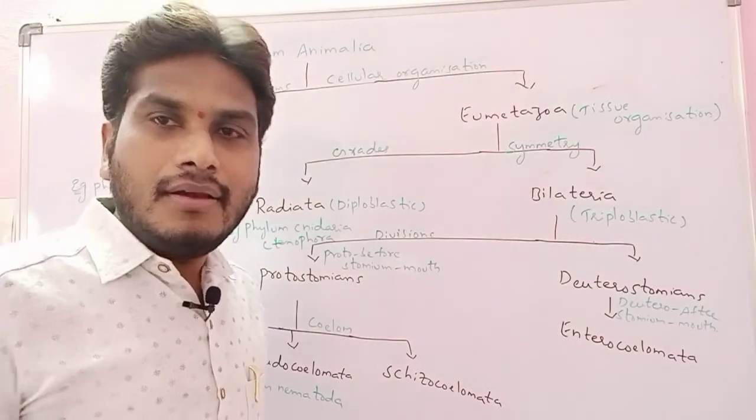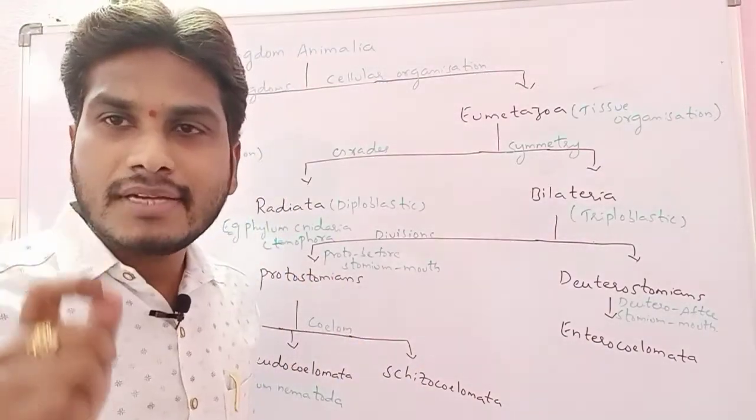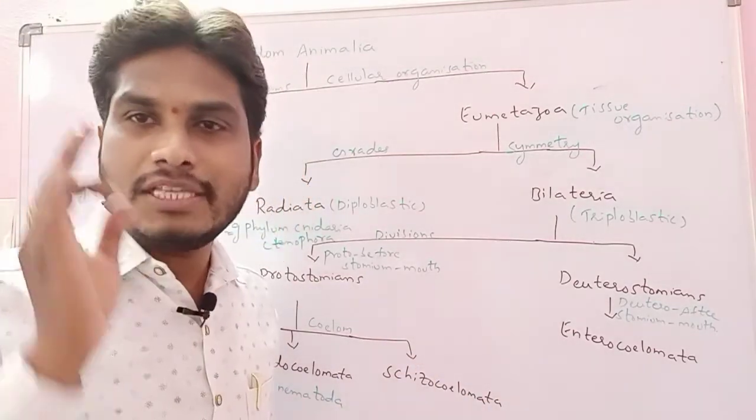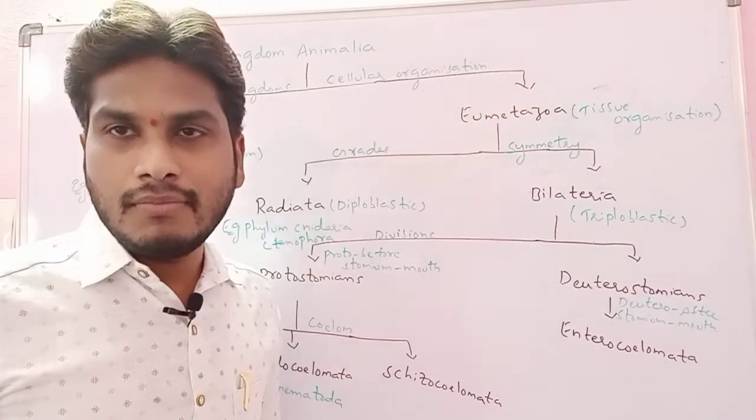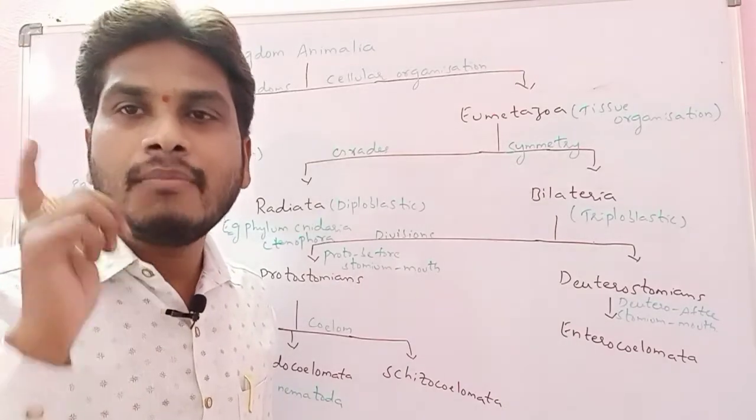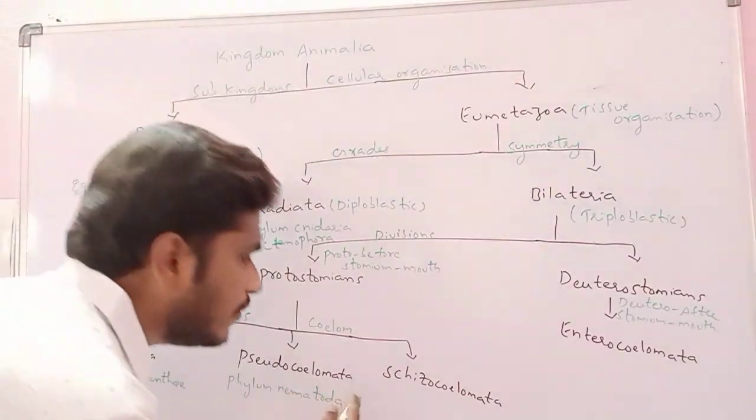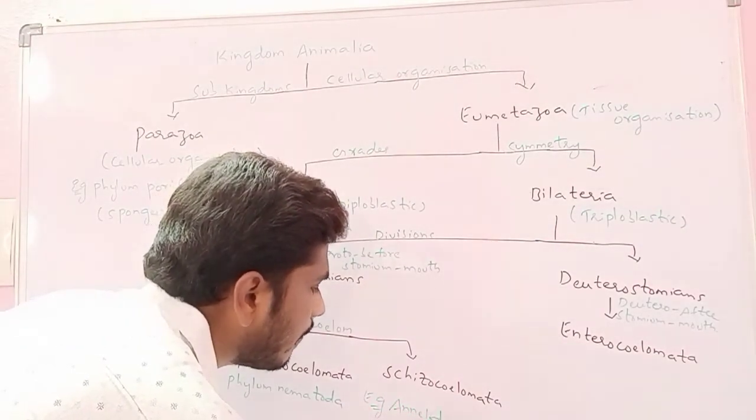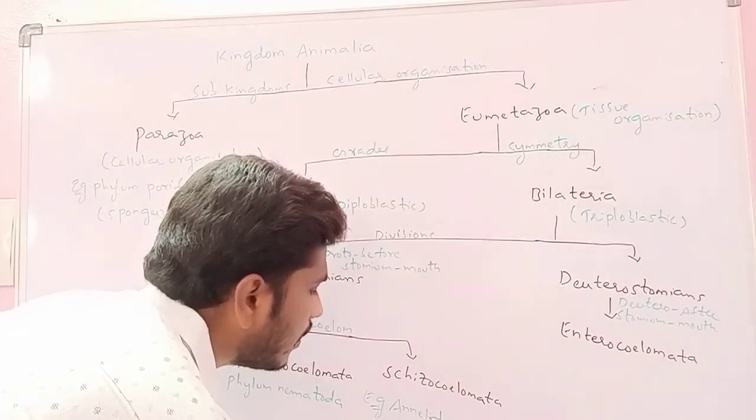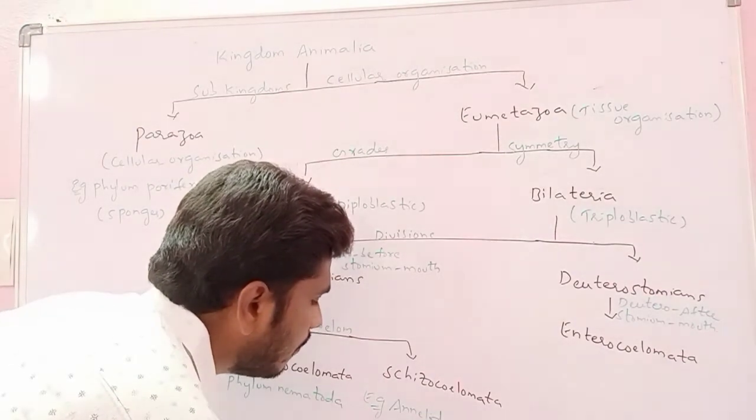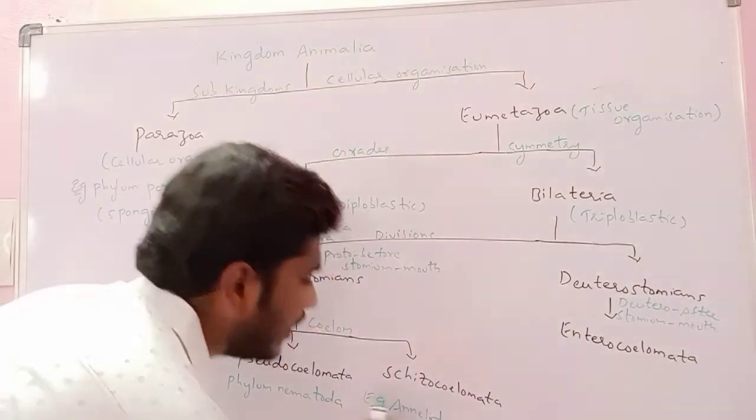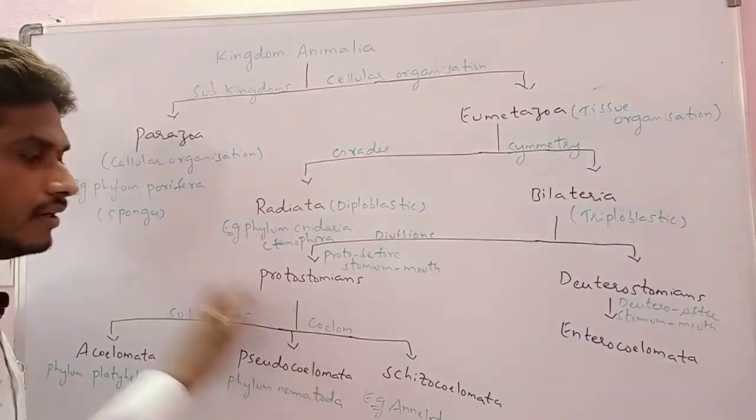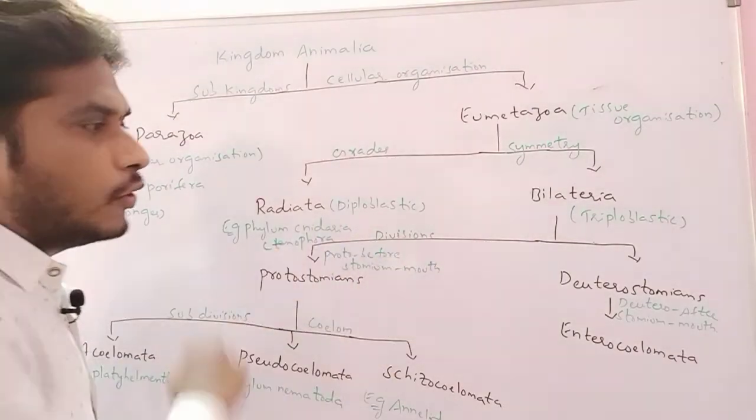Then Schizocoelomata, which have a true coelom. In these organisms the schizocoelom is formed by the splitting of the mesoderm, by the formation of mesodermal blocks. Examples of the Schizocoelomates are phylum Annelida, phylum Arthropoda and phylum Mollusca. These three are examples of Schizocoelomata.